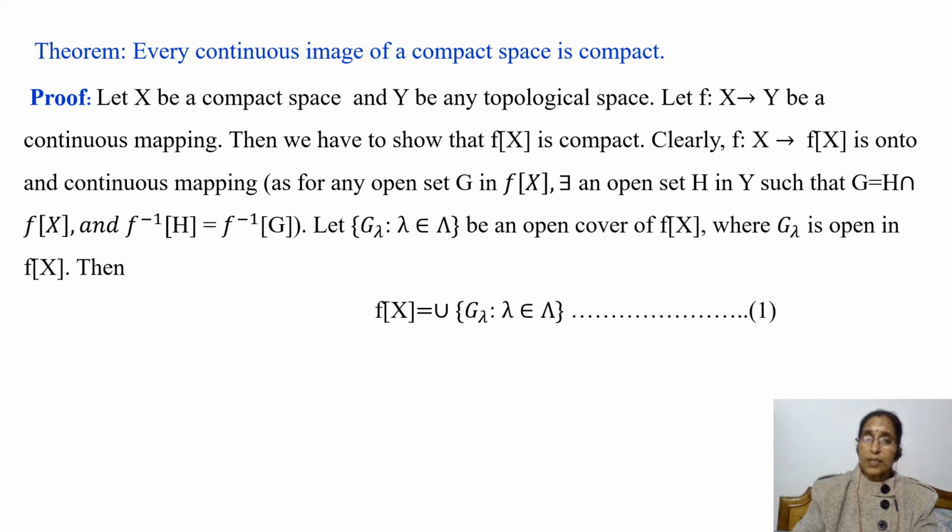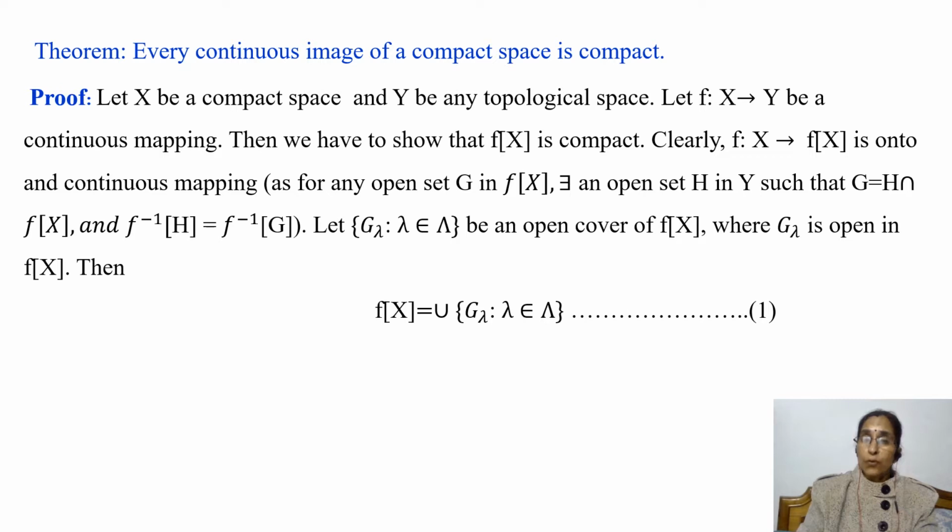Let us prove this theorem. Here we want to show that the continuous image of a compact space is compact. So we need a compact space and we need a continuous mapping from a compact space to any topological space. So let X be a compact space and Y be any topological space, and let F be a mapping from X to Y, and this mapping is also continuous.